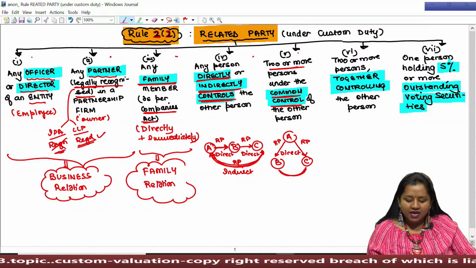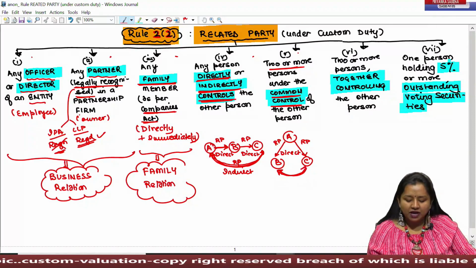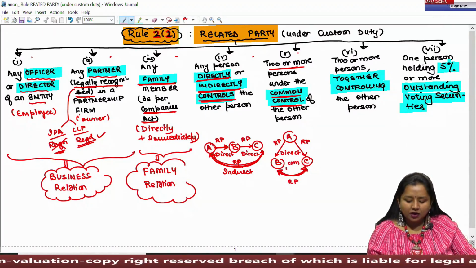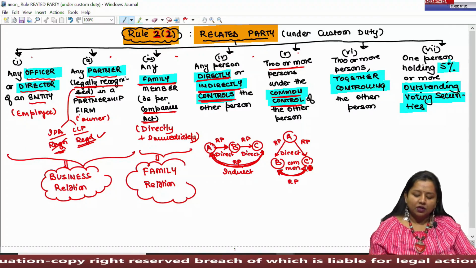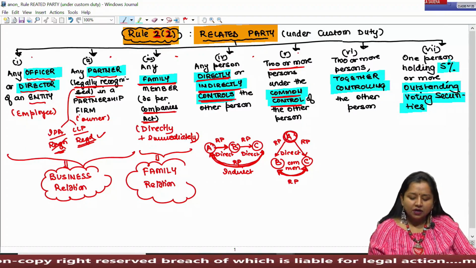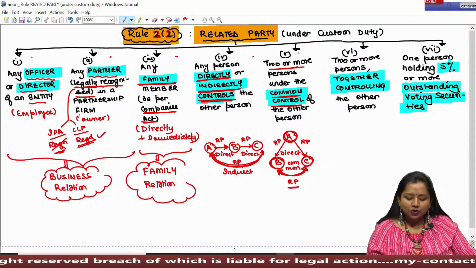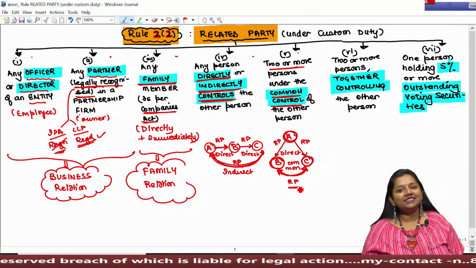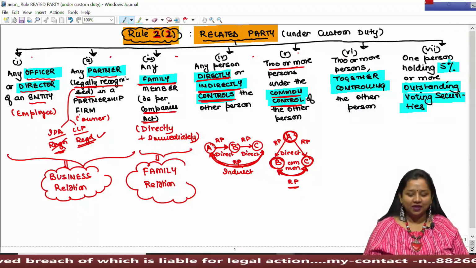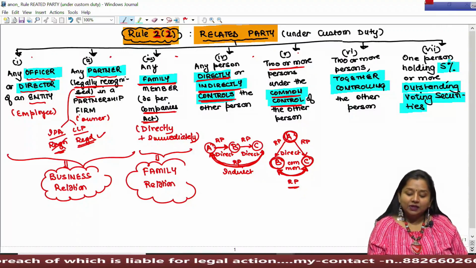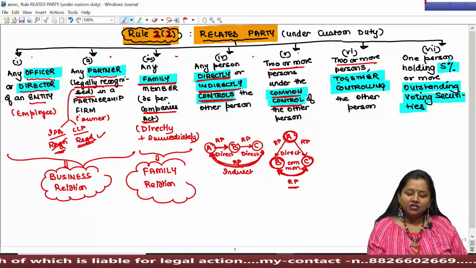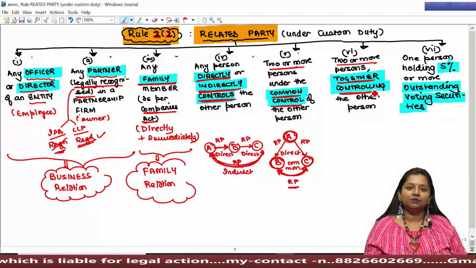As well as B and C shall also be treated as related party because they are under common control. So if a common person is controlling two different entities or persons, then those two entities shall also be treated as related party.